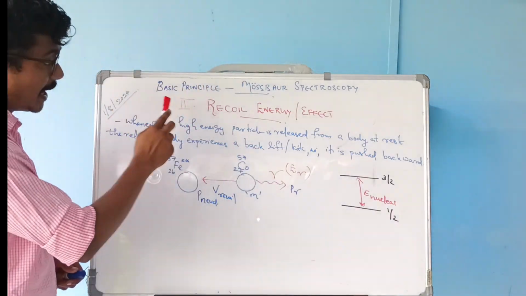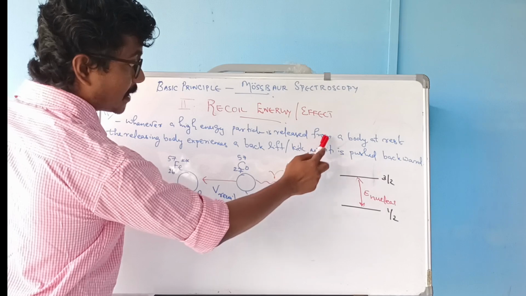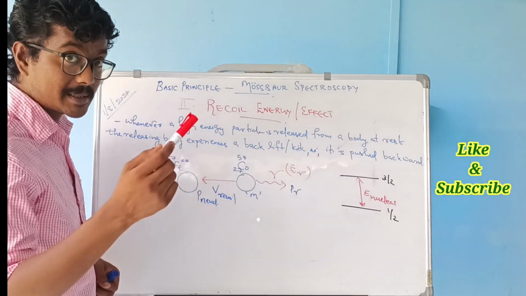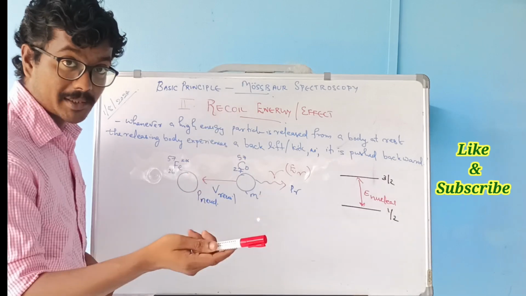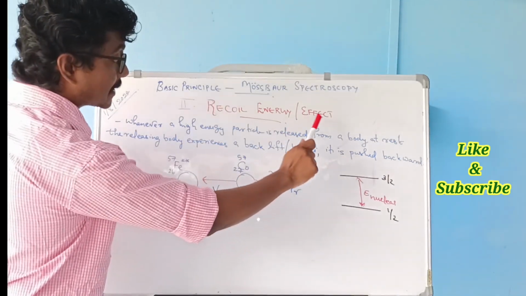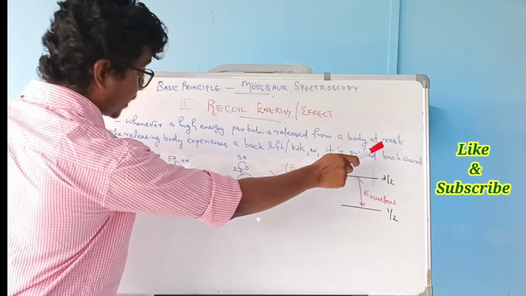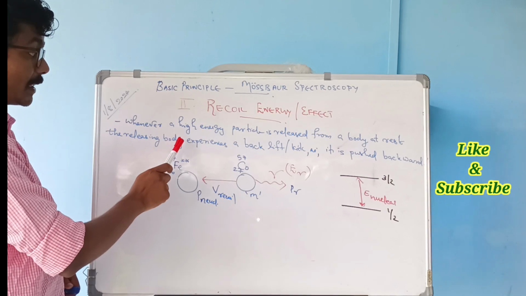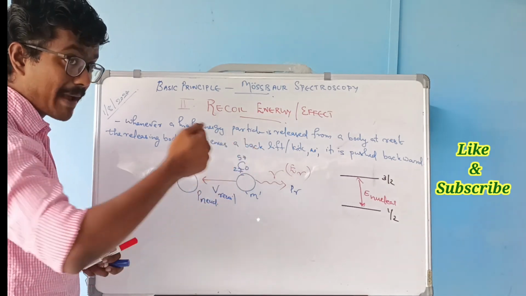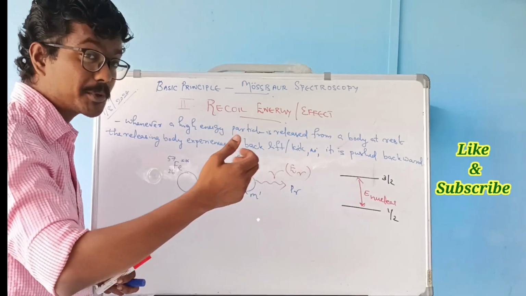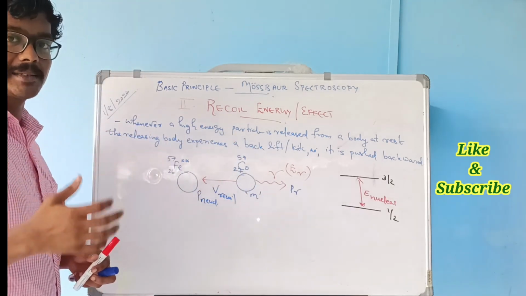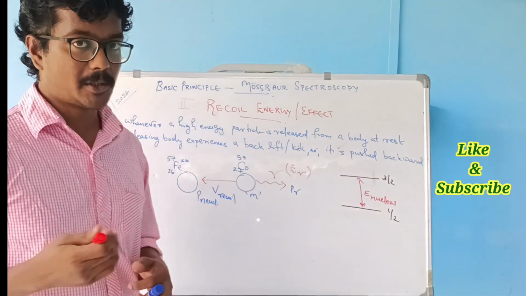Whenever a high energy particle is released from a body at rest, say a bullet from a gun, the releasing body experiences a back kick, that is, it is pushed backward. This is called recoil energy or recoil effect.